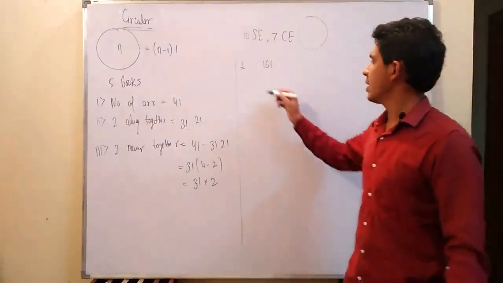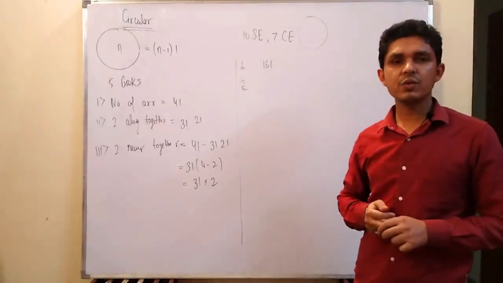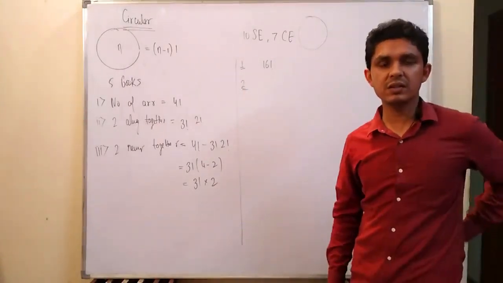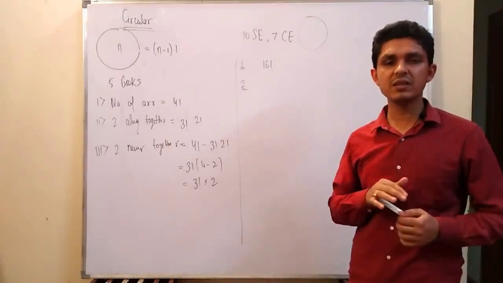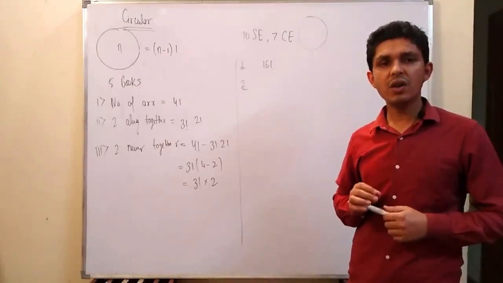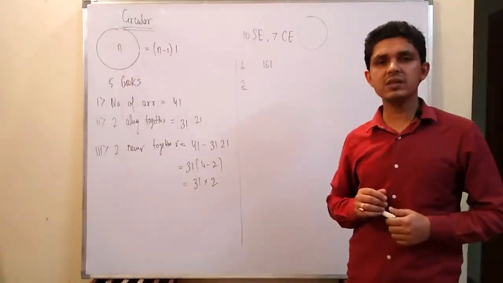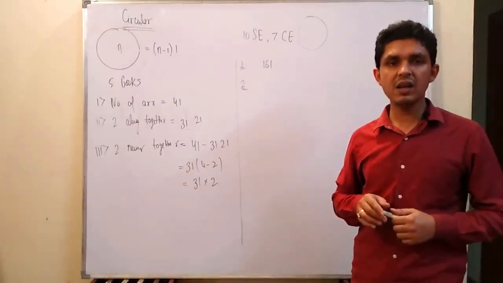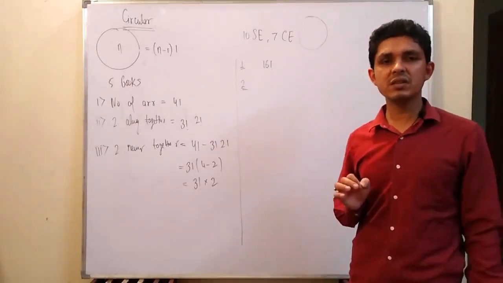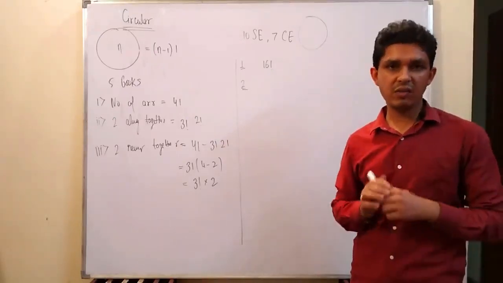Coming to the second question, there the question was, in how many ways can 10 software engineers and 7 civil engineers be arranged in a line such that all the civil engineers come together. And here 10 software engineers and 7 civil engineers are to be arranged in a circle such that all the civil engineers come together. First we have to arrange all the civil engineers.